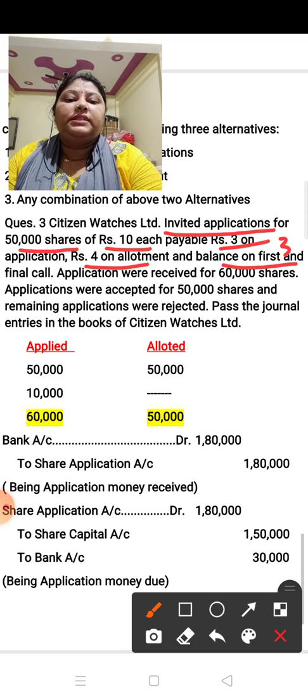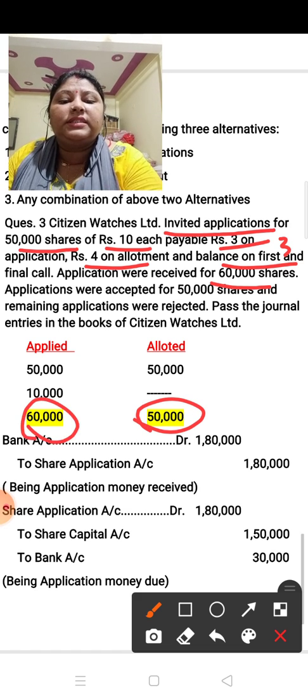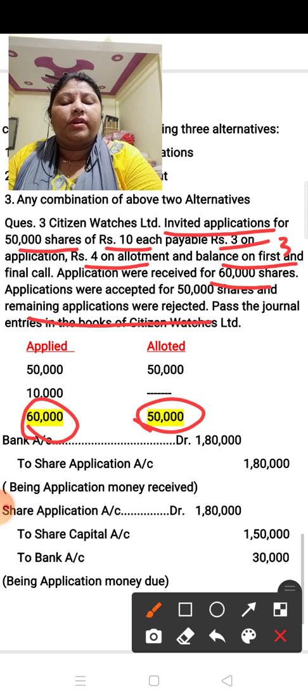Next, applications were received for 60,000 shares. As I gave in the example earlier, this means the public has applied for 60,000 shares. The company has issued 50,000 shares, but the public wants to take 60,000 shares. So how do we do the question? Here the option adopted by the company is that the remaining applications were rejected. It is given in the question which method the company will take.